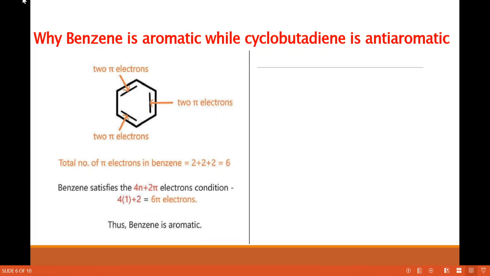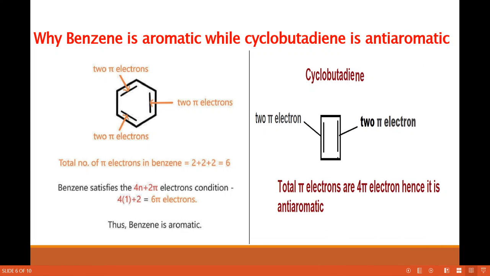Here this is the structure of benzene. It contains 3 double bonds. One double bond consists of 2 pi electrons. So 2 plus 2 plus 2, that is 6. So the total number of pi electrons in benzene is 6 and it satisfies Huckel's rule, that is the 4n plus 2 pi electron condition. n is 1 because only one ring is there, so 4 into 1 plus 2 that is 6 pi electrons. That's why we say that benzene is aromatic. Okay.